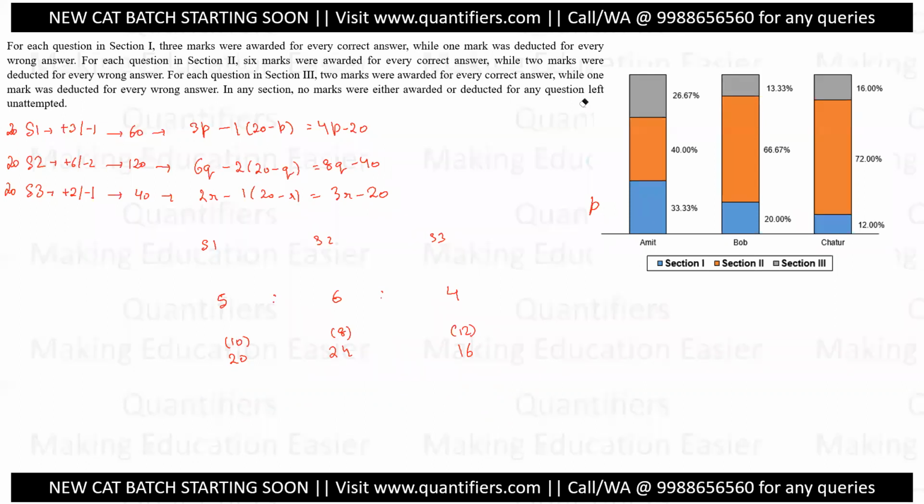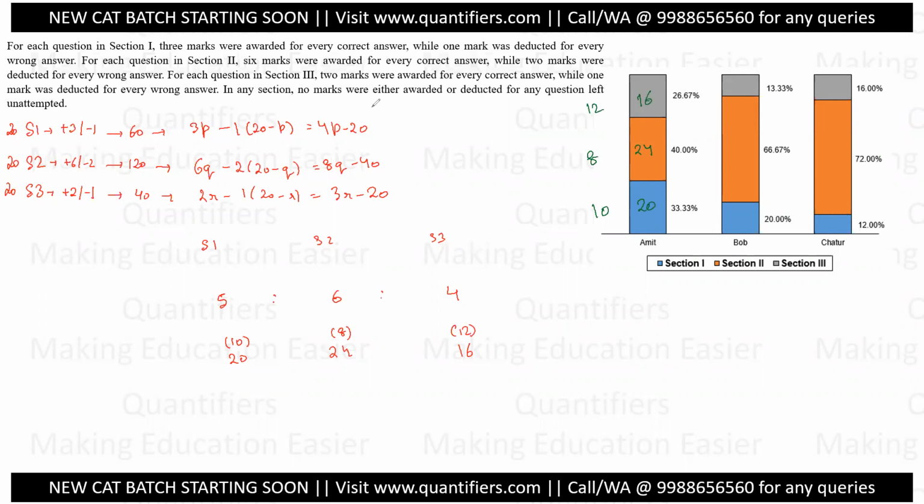So let me write it out. In section 1, Amit has done 10 correct and scored 20 marks. In section 2, he has done 8 correct and scored 24 marks. In section 3, he has got 12 correct and he has got 16 marks. All right.